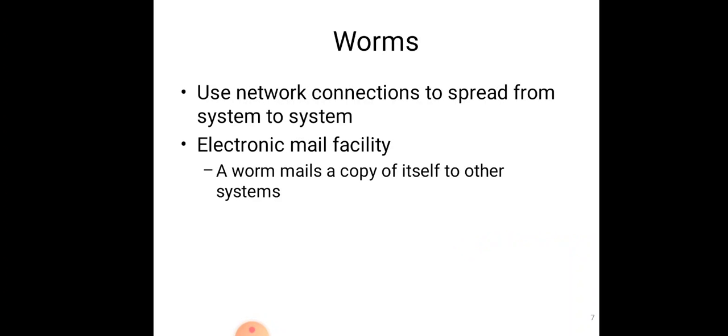Then we have worms. Worms are self-replicating viruses that exploit security flaws, and they start spreading automatically across the computer and network. They use network connections to spread from system to system, and a worm mails a copy of itself to other systems.